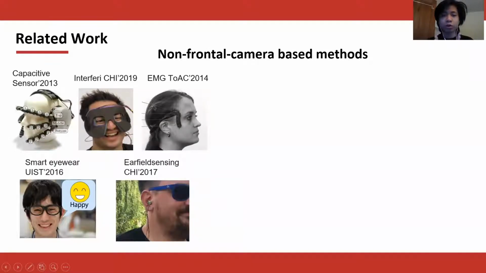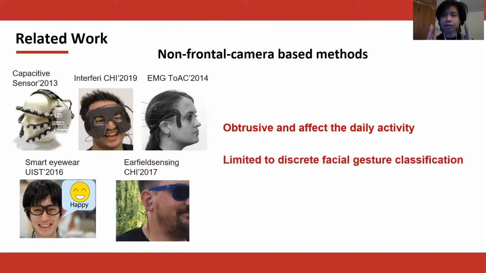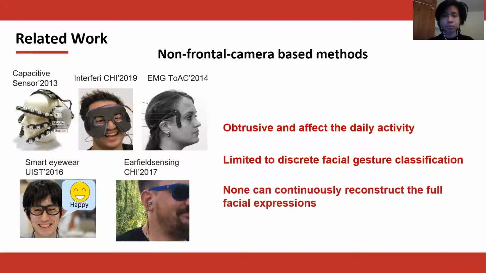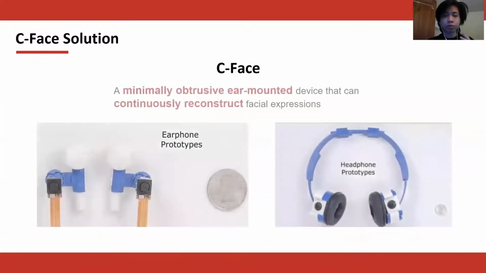So researchers have put forward different kinds of wearable devices for facial expression recognition. However, most of them are still obtrusive and could affect our daily activities. In addition, they can only classify discrete expressions, and none of them can continuously reconstruct the full facial expressions. So in this paper, we put forward C-Face, a minimally obtrusive ear-mounted device that can continuously reconstruct facial expressions.